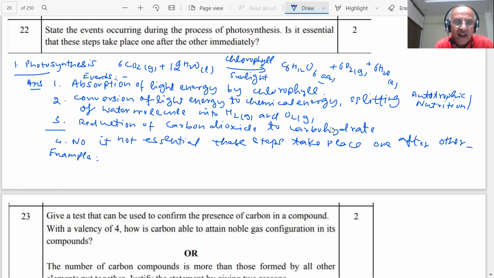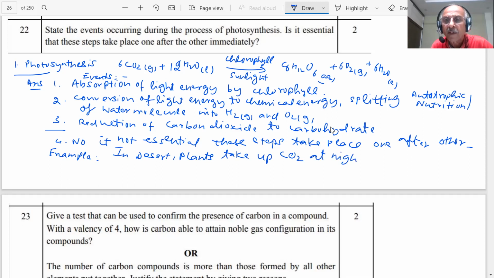Example, students, in desert plants. What happens in the desert? The plants take up carbon dioxide at night and prepare an intermediate. Let me make it very clear because you are writing in the paper. At night they prepare an intermediate.